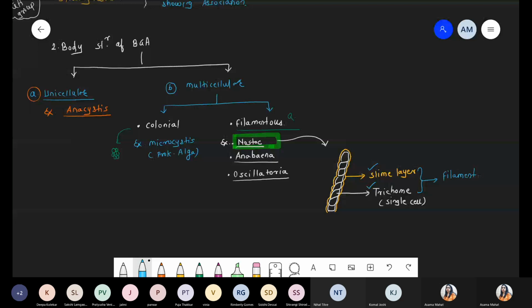So the next part, number three, is cell structure. We discussed body structure. Now we are talking about the third point, cell structure. Write down number 3. We are talking about the cell structure of BGA, the cell structure of cyanobacteria. We are not taking too much detail because we have to discuss only pigment. Why are cyanobacteria called BGA, blue green algae? We have to focus only on that point.